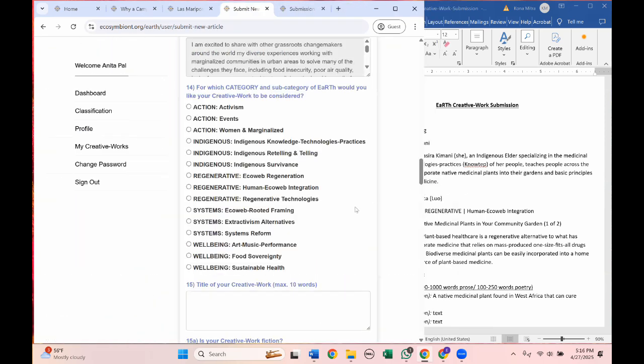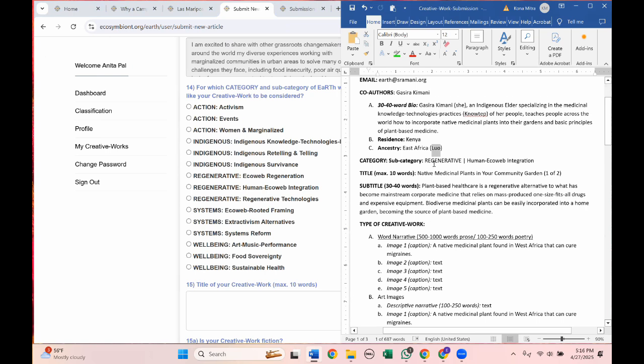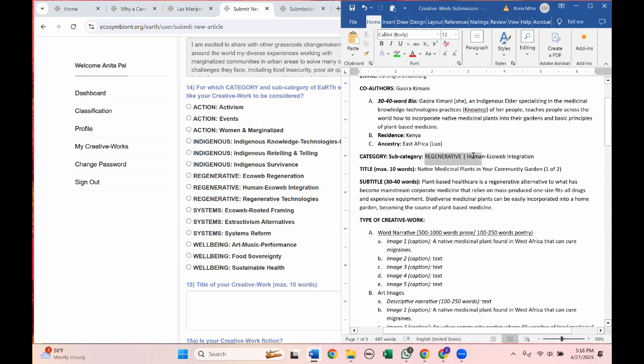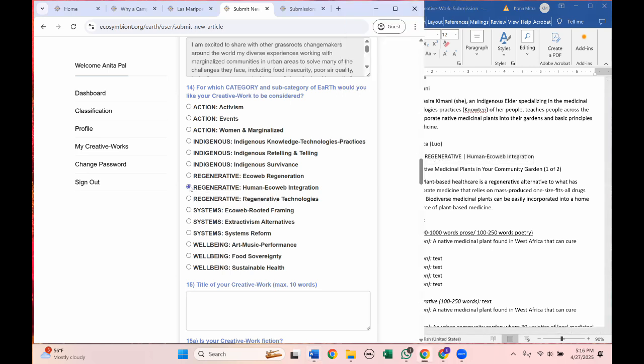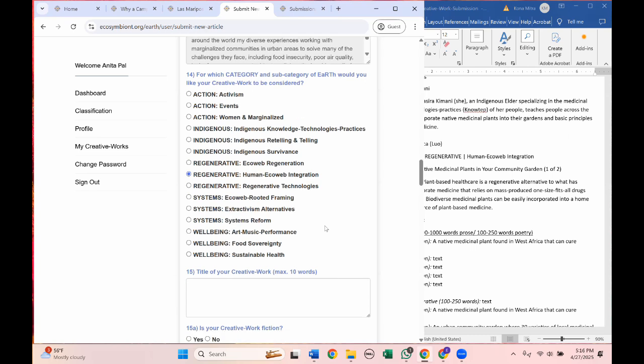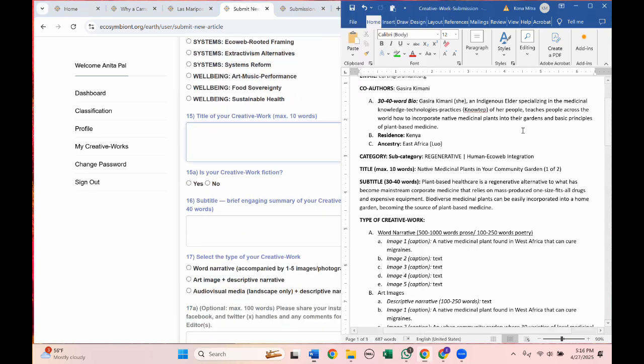Let's go back to our creative work form. This particular word narrative, Anita wants to submit to this category and subcategory. So we will select regenerative and then human eco-web integration. This is where you type in the title of your creative work. The maximum number of words is 10.